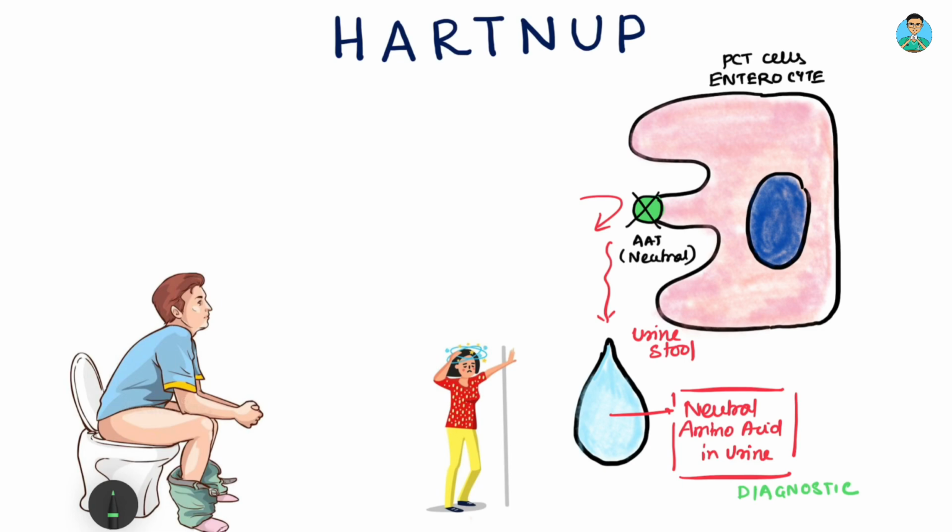Now exactly how do we remember things about Hartnup disease? So the mnemonic itself is Hartnup. And how is so? H represents hereditary, as we already discussed. It was first found in the Hartnup family in Britain, and the disease is autosomal recessive.